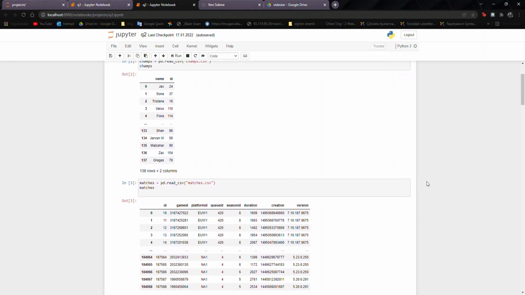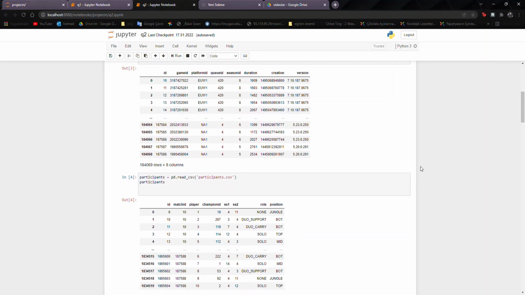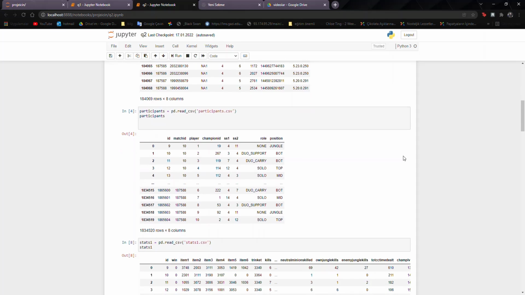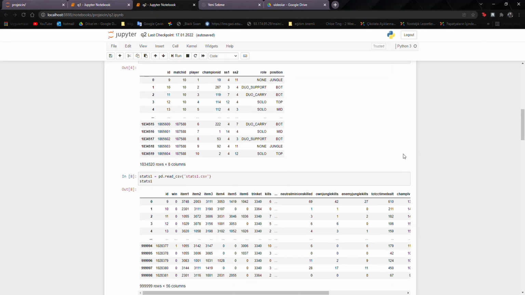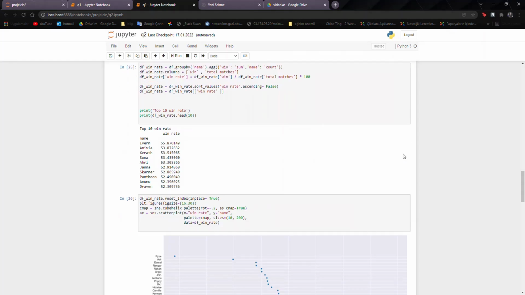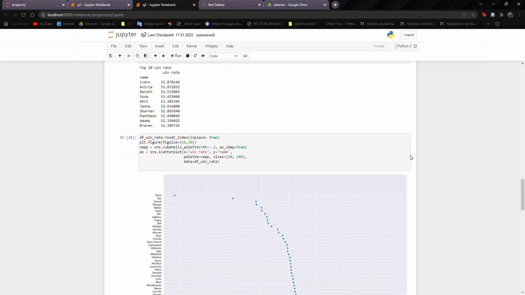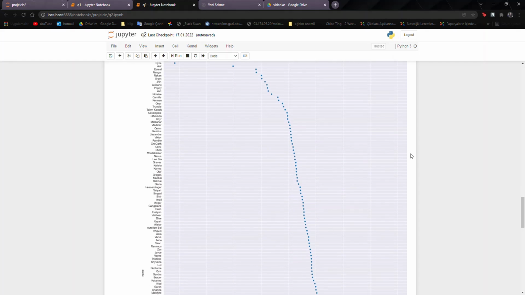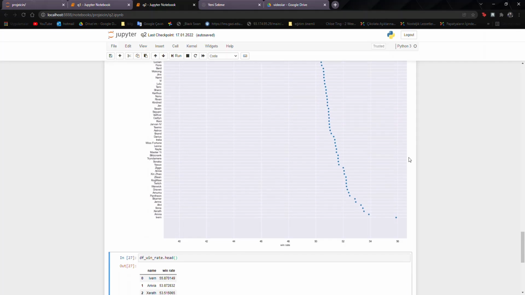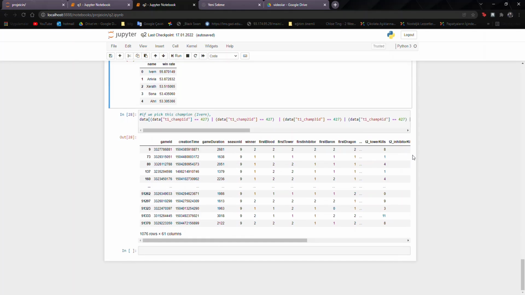In our second question, we had to find out what the win rates of the champions were. I changed the champion IDs in our data with the names of the champions again. We were able to see the champions with the highest win rate in the top 10. If we put this on a chart, we can see that Invern is in first place by a wide margin. If we select Invern in the main data, we can see almost all its possibilities there. Invern will help us win 55% of the game.